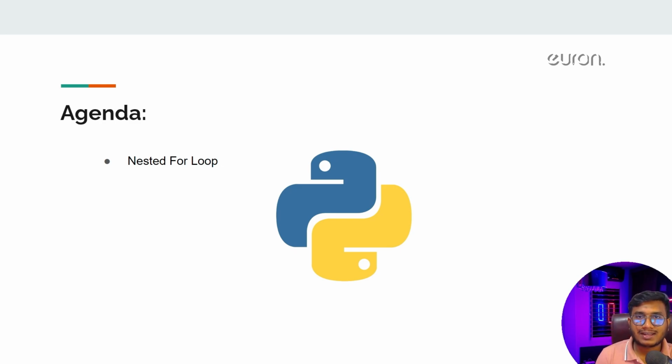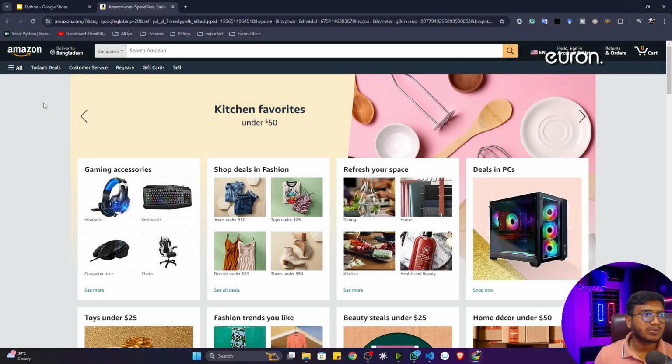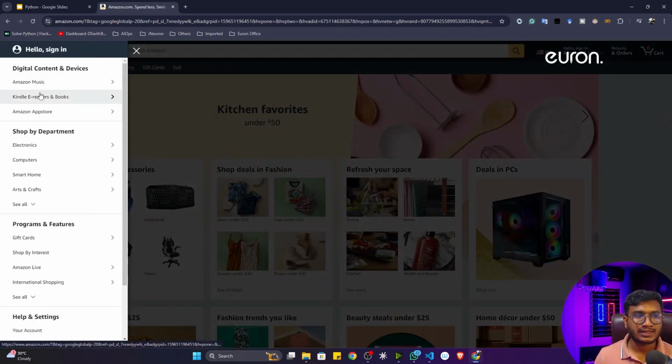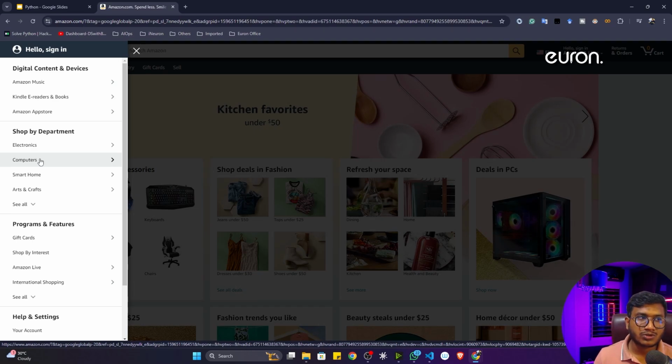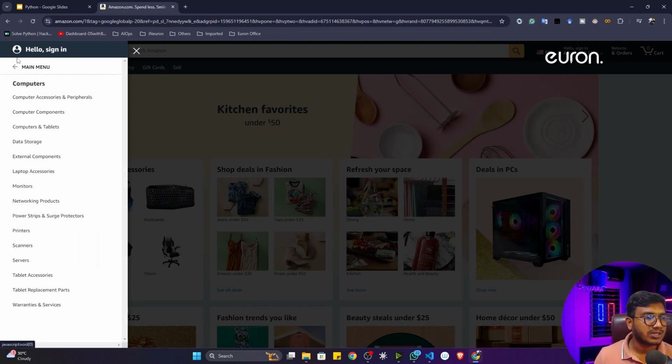So let's consider that same example I have given, the Amazon example. Let's go to the website and try to understand. To give you one best example, I can use this category tab. Here you will see different categories like electronics, computer. Let's say I want to choose computer products. So I will click here. Now see, all the computer products which are available inside this website are coming here.